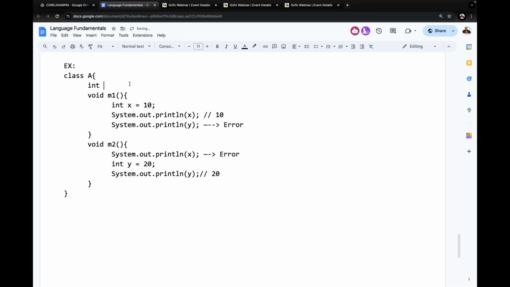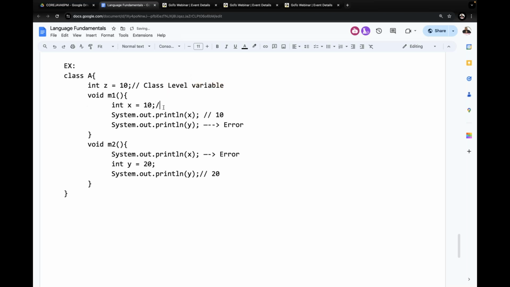Int, for example, z is equal to 10. Tell me, sir, where I declared the z variable: outside of the methods, inside the class. So that variable is a class level variable.